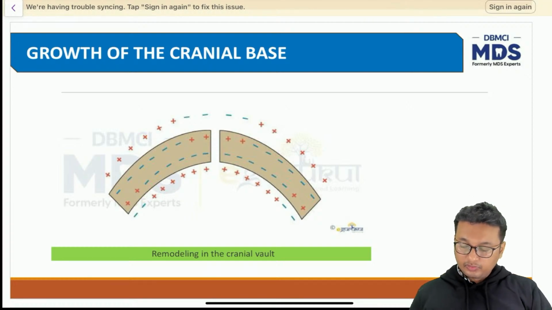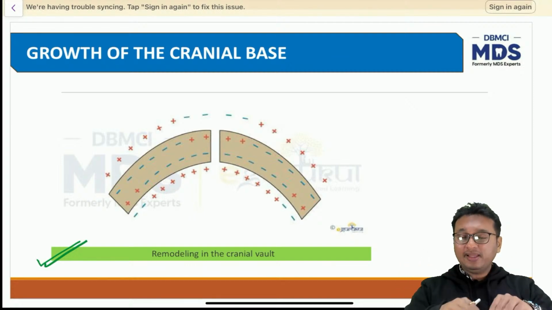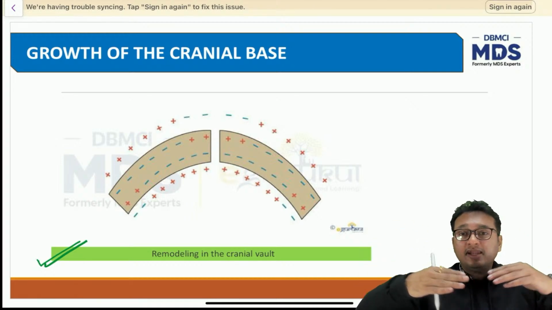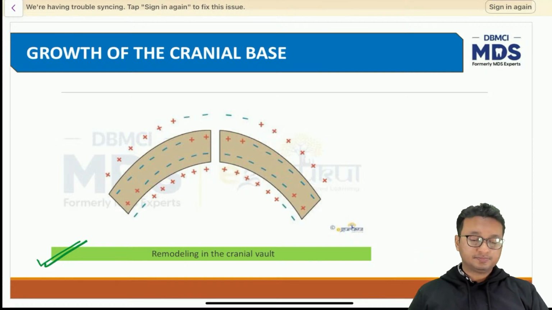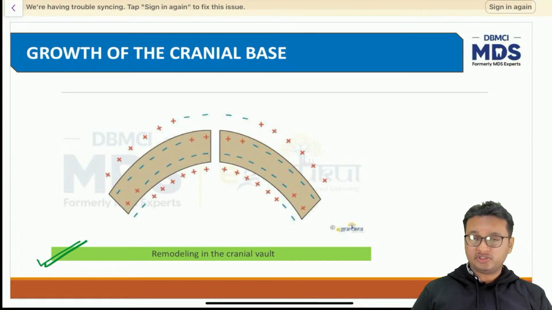In this figure, you can see the remodeling in the cranial vault. I said the cranial base is supporting the weight of the brain, but the cranial vault is remodeling according to how the brain expands, how the soft tissue expands. There's a particular theory called the functional matrix theory. I hope everyone is aware of that. Everyone must have read that in their final years. I'll be discussing different theories in the next session.